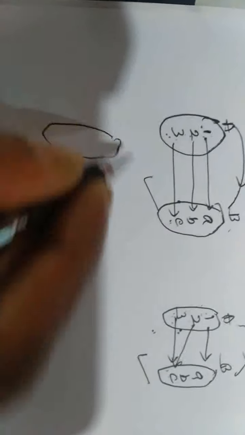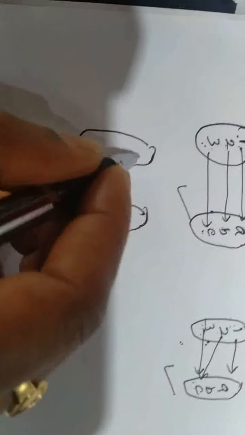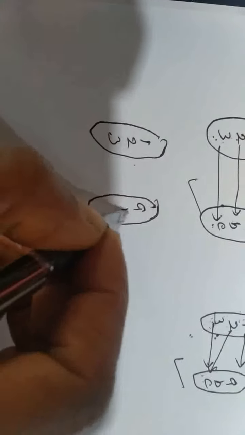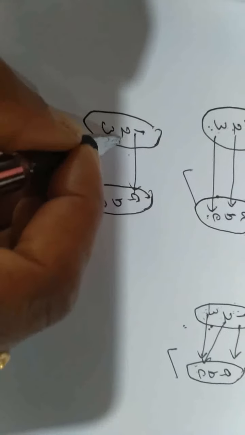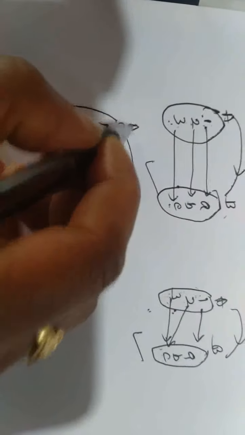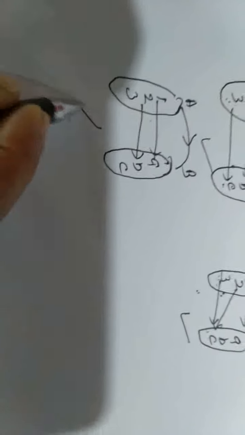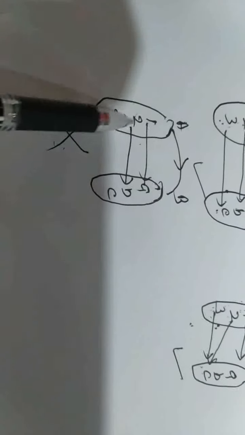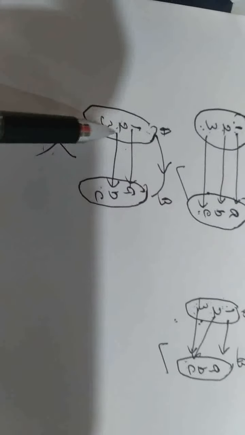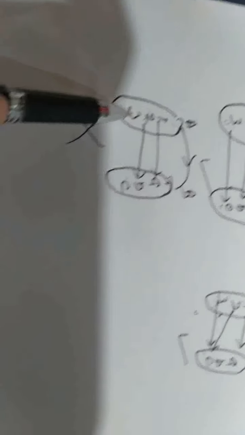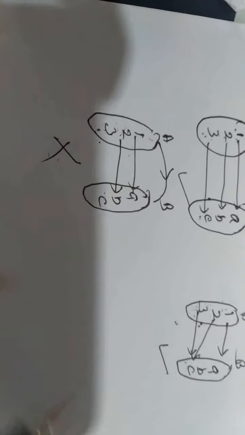I will create one more relation. Okay, look at this. This is not a function. This is only relation. This is not a function because the element 3 has no image. According to the definition, every element has its image. Every element must have an image, but here 3 has no image. Therefore, it is not function.